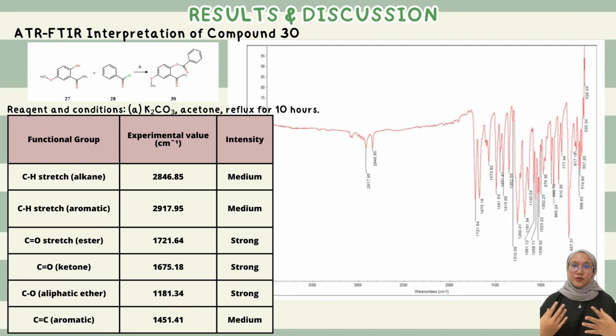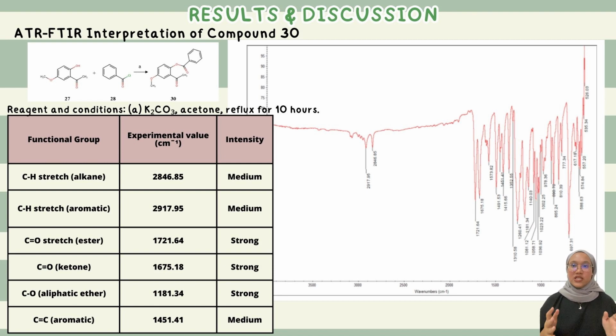For the IR interpretation, a significant absorption band at 2926.85 per centimeter shows a CH stretching bond, whereas the C double bond C aromatic compound and CH stretching aromatic compound had medium absorption peaks at 1451.41 per centimeter and 2917.95 per centimeter respectively.